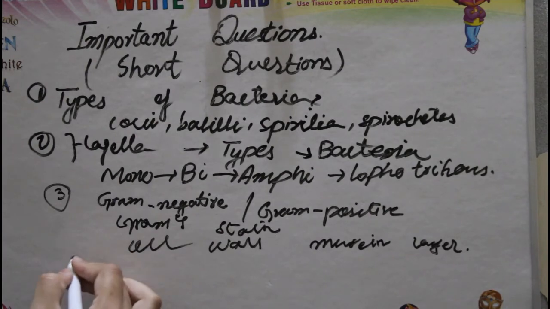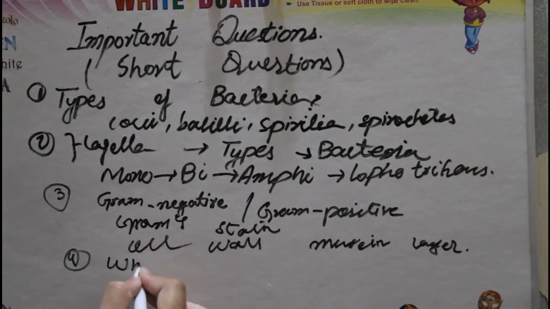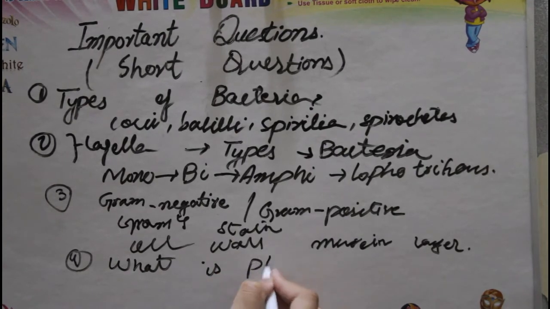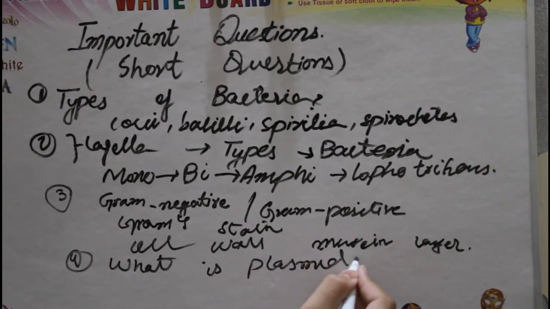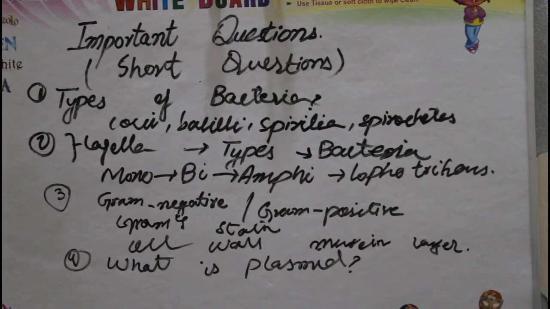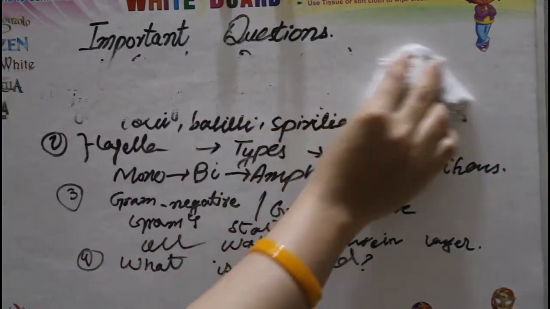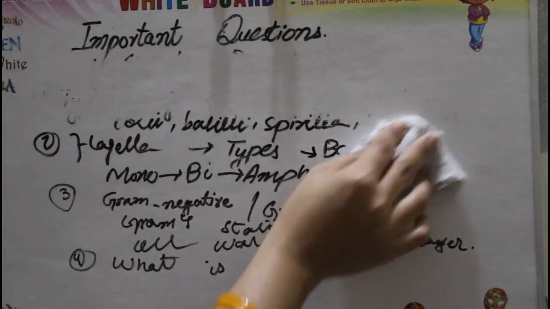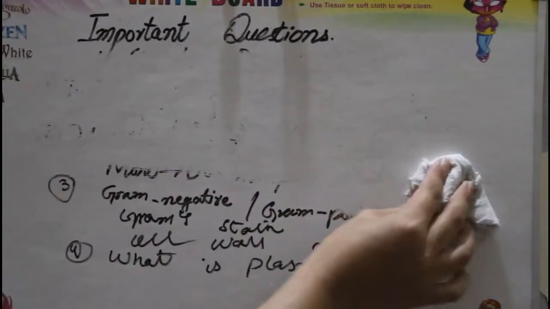Okay, question number 4 is, what is a plasmid? In this question you just write the exact definition of the plasmid. A plasmid is extra chromosomal DNA in the bacterial cell. It is circular in shape, and it takes part in reproduction in bacterial cells in many cases. So these are the 4 questions.